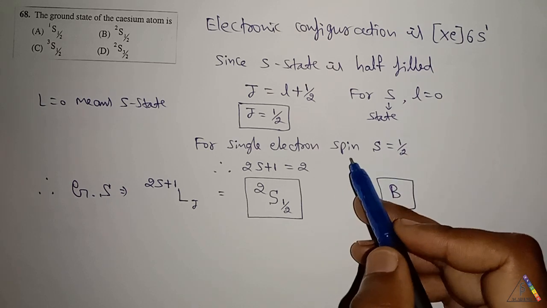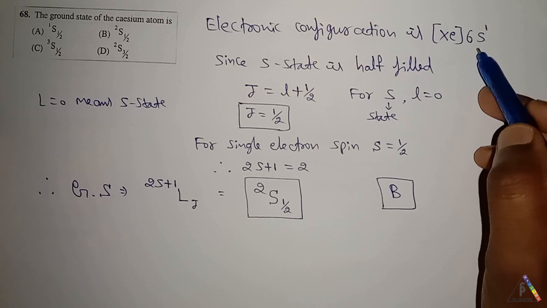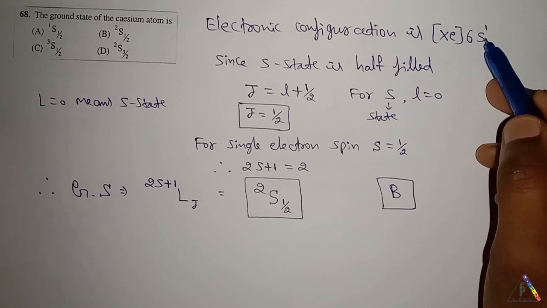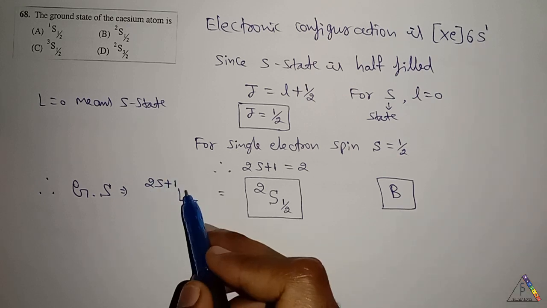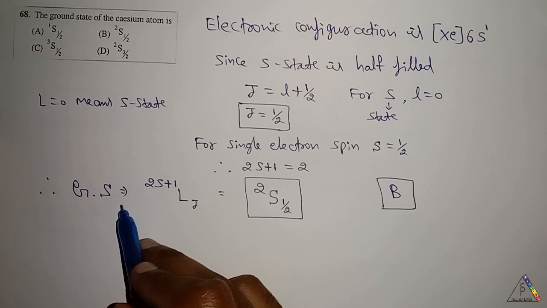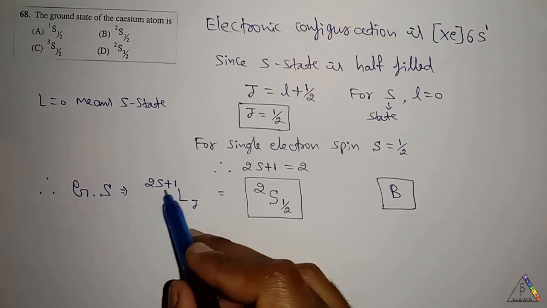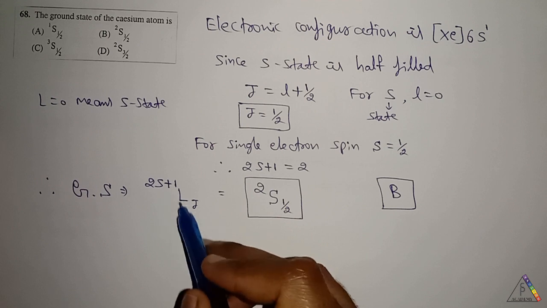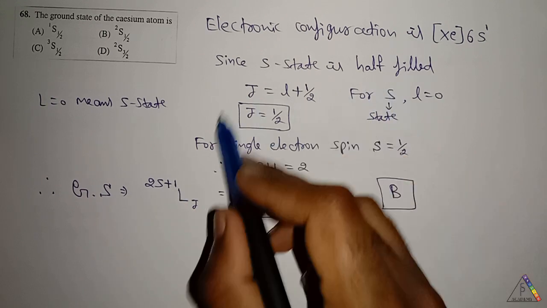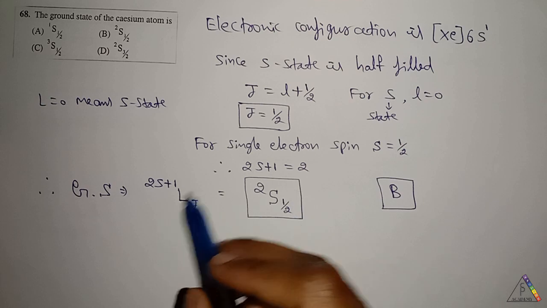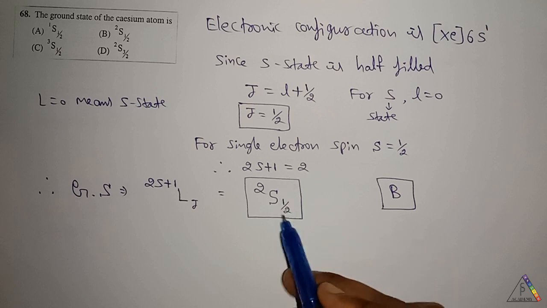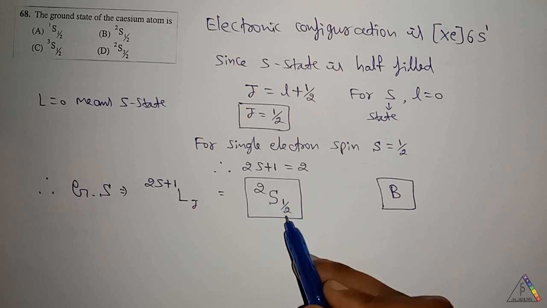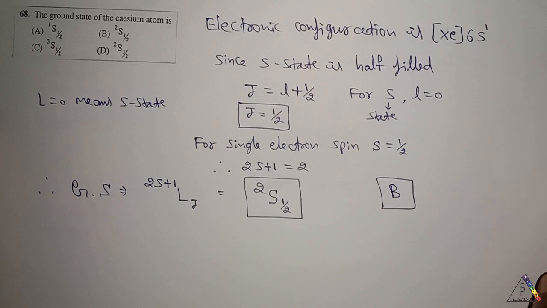For a single electron, spin will be half, since this 6s1 state is half filled and has only one electron. And we know the ground state spectral term, or the general spectral term, is 2S plus 1 L J, where 2S plus 1 is the multiplicity. For the ground state, these are all the conditions. Therefore, since S, the total spin, is half, if we substitute, the multiplicity will be 2. Therefore, for this question, the answer is 2S 1/2. And therefore, the answer is option B.